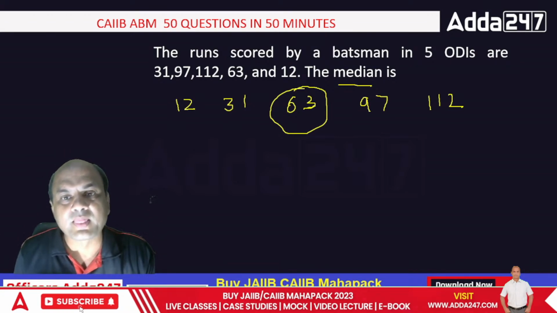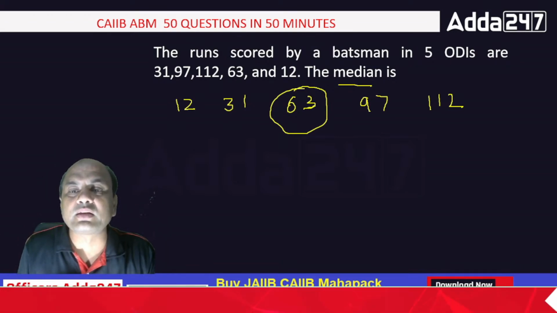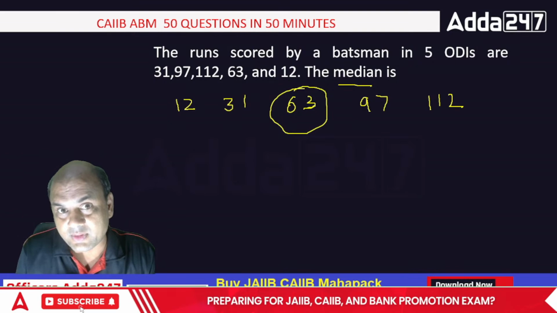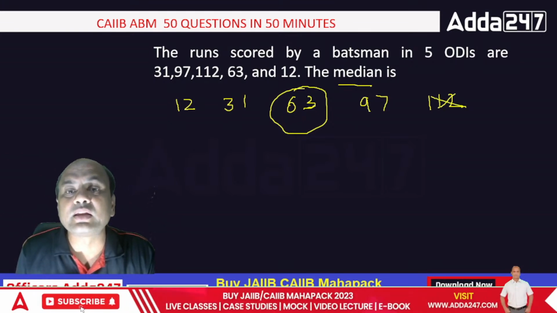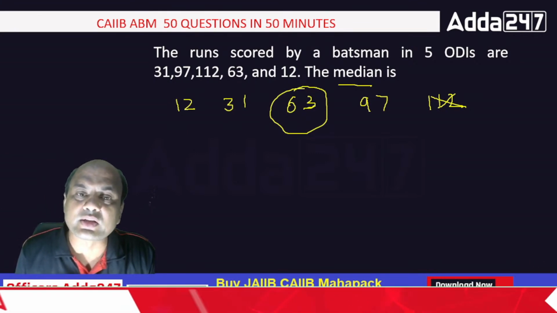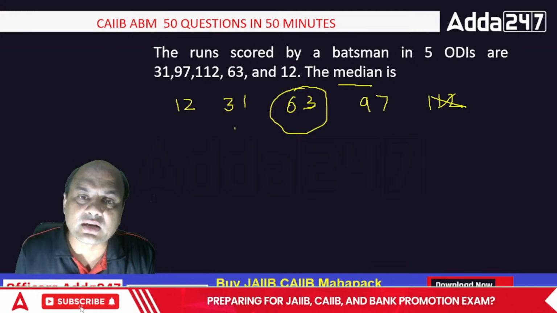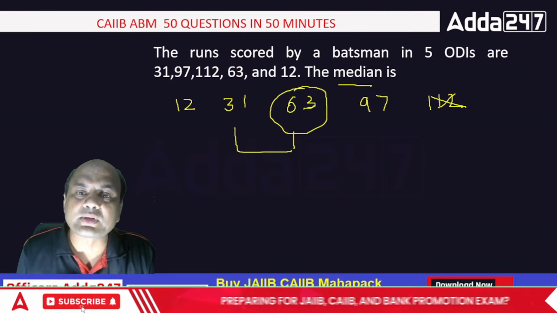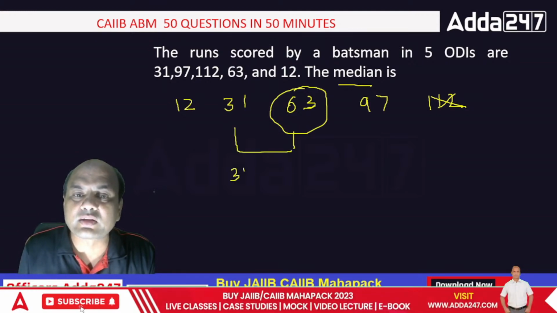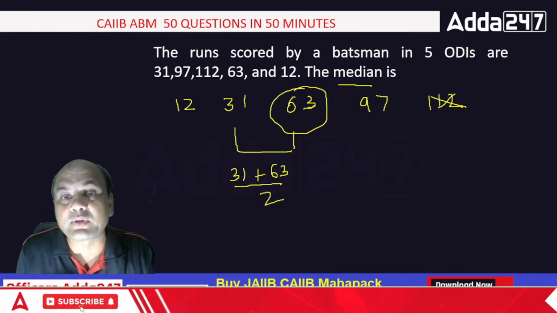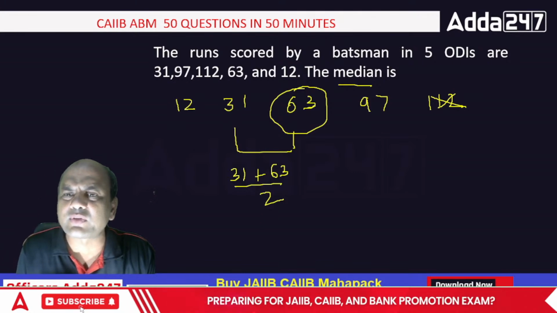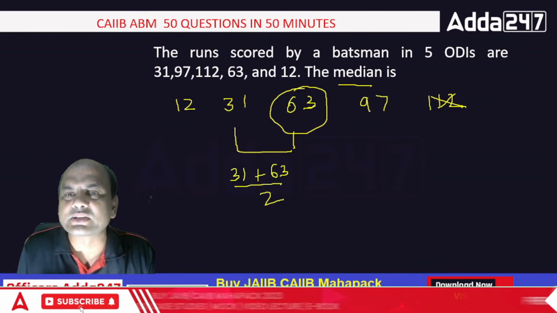Got it, everyone? I'll give you one more question now. Suppose 112 wouldn't have been there. Then what is the median? 12, 31, 63, 97. The median is the center of these two: 31 plus 63 upon 2. That applies if there were an even number of elements. Now there are 5, so the median is simply 63 over here.